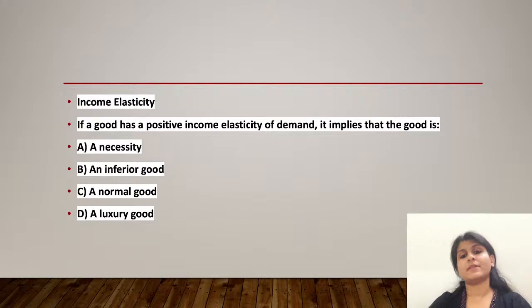So therefore option C, a normal good, is the correct answer, as it accurately reflects the goods for which the demand increases as the income rises, but not necessarily at a higher rate than the income increase itself, which would indicate luxury goods. Okay, so that is the right answer.